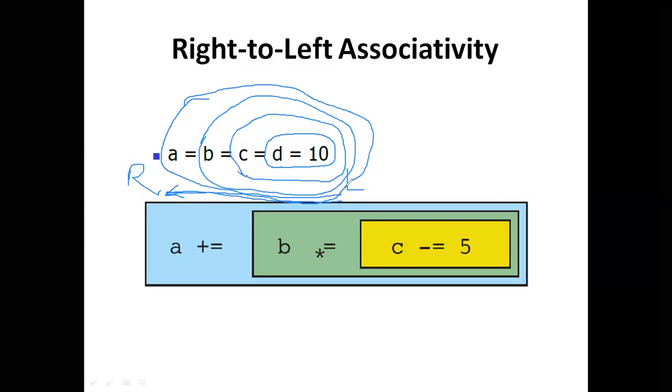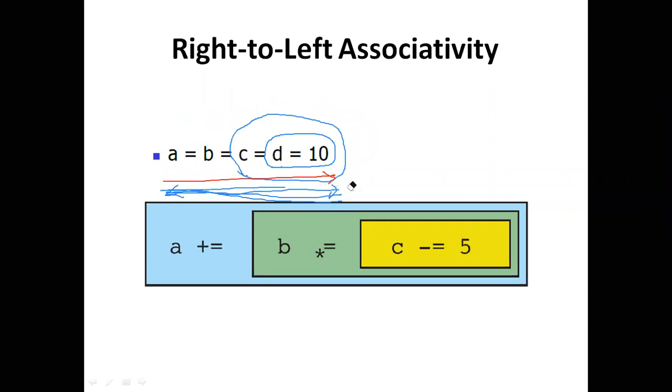Sorry, not left to right: right to left associativity takes place. Here I have indicated the wrong direction.